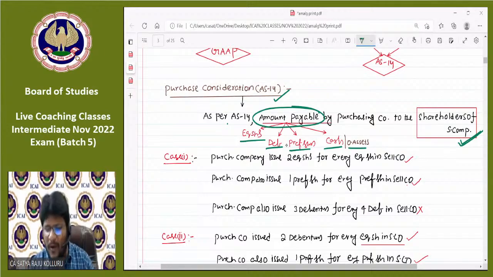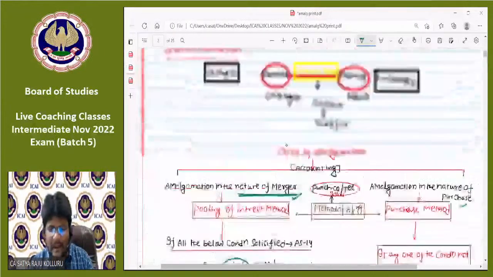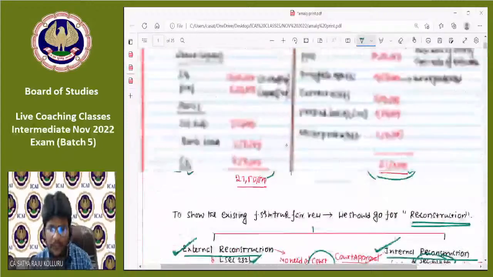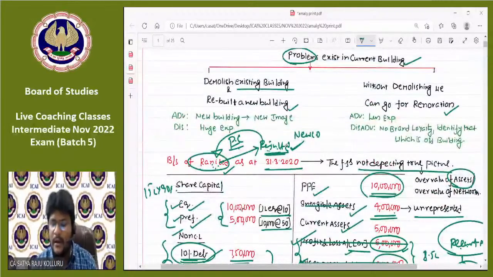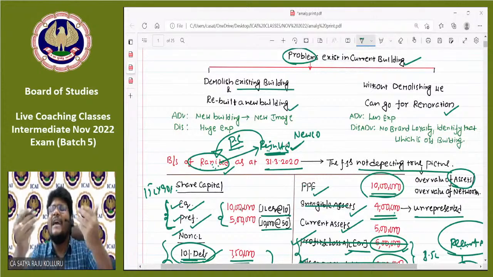Amount does not mean pure cash only. So Razu Limited may pay the shareholders of Rani Limited in the form of equity shares, preference shares, debentures, cash, or any other asset also.